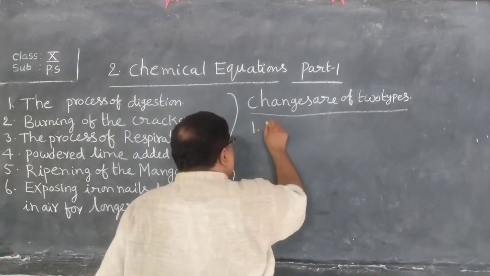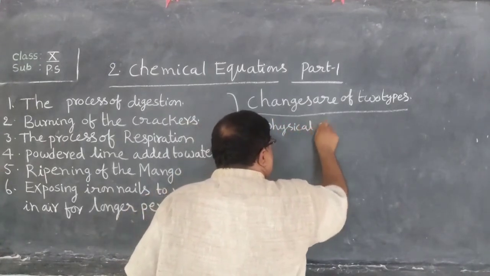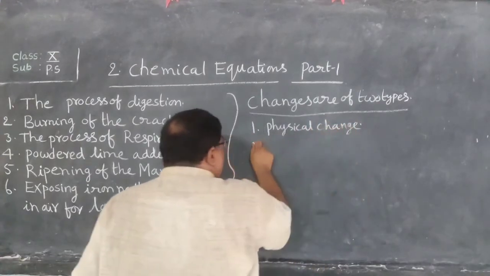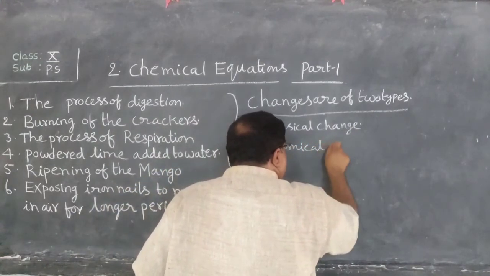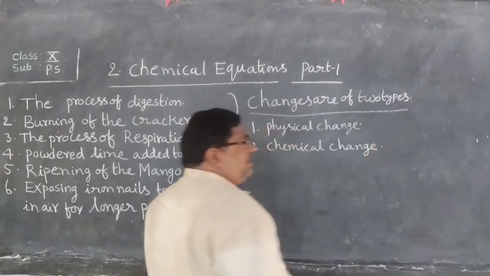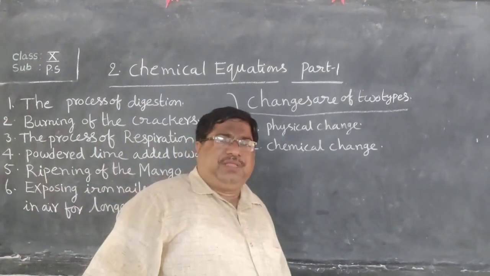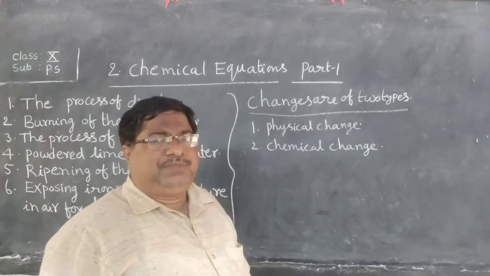The first one is physical change. The second one is chemical change. Here you see the definition of physical change and chemical change.